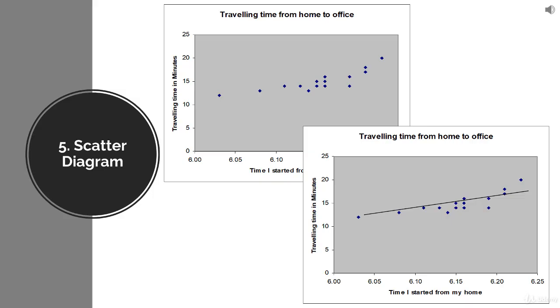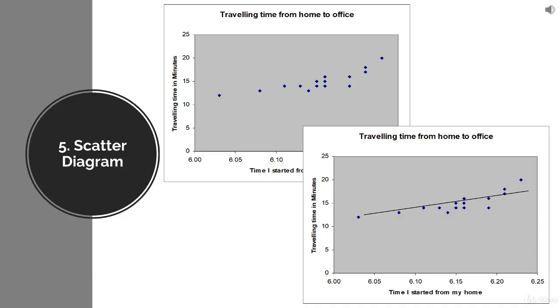So if I start at 6 o'clock, 6:10, 6:15, 6:30, I took all those measurements and I plotted that against the time it took me to travel. And if you look at the top, it gives you an indication that yes, there is a relationship between these two things. And on the bottom graph, I have put a line also.